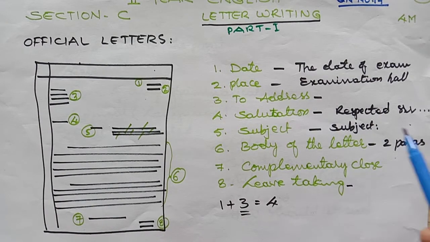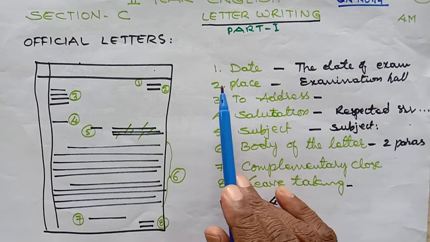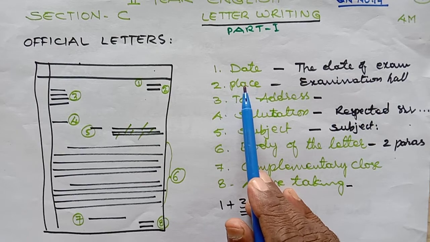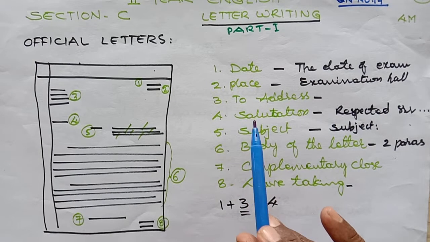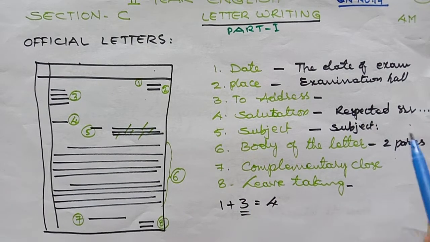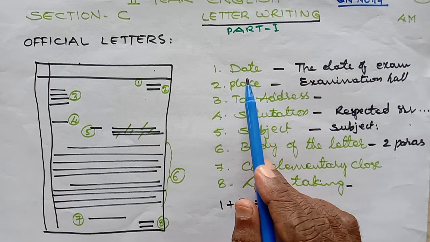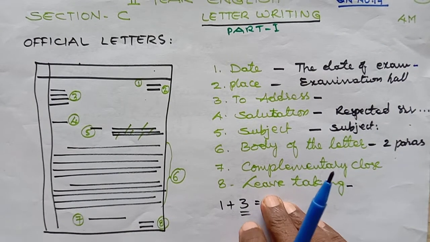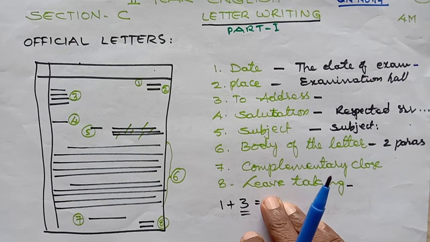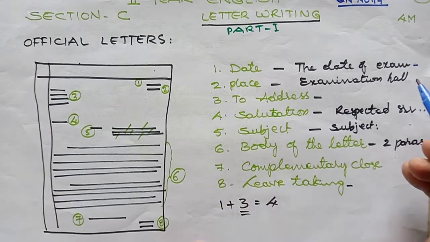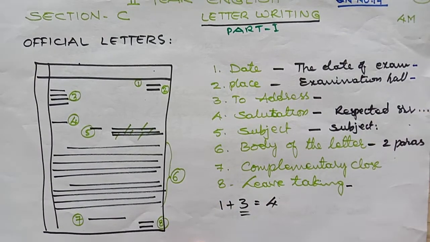Now here we have the clear description of the things about letter writing. In this part 1 video, we will see some part of the letter writing. In the next continuation part 2, we will see in depth. Now, date. It should be the date of the exam. We need not be confused about which date we have to write. And place, we have to write it as examination hall.